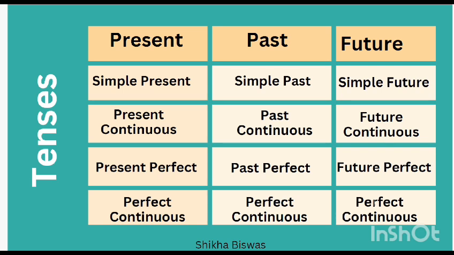So you must know that we use present tense to talk about events which are happening now or events which happen regularly, right? And we use past tense to talk about events which have already taken place or which have happened, right? And we use future tense to talk about events which are going to happen. But in today's class we are going to focus on simple present tense.